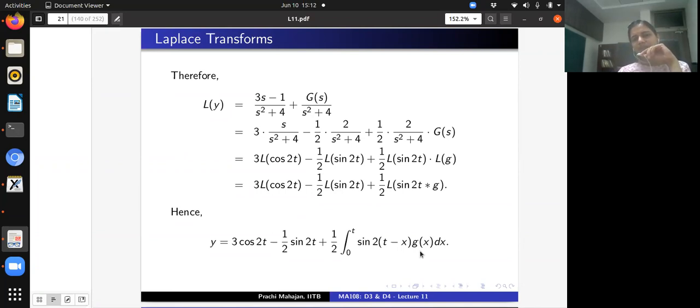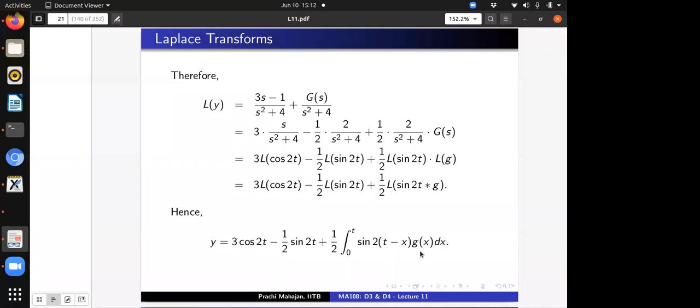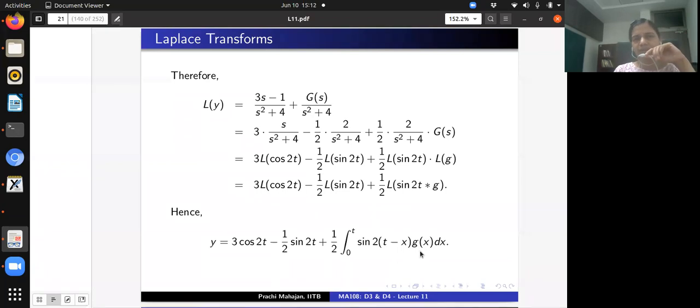So is this okay with everybody present here? Yes. For example, this question we could not have solved without the method of Laplace transforms. This cannot be solved using what we have learned.